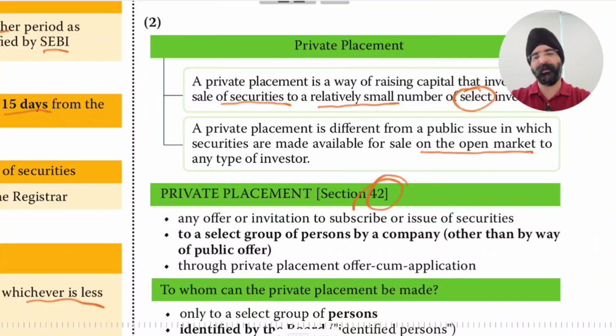Section 42 provides for any offer or invitation to subscribe or issue of securities to a select group of persons by the company, other than by way of public offer.